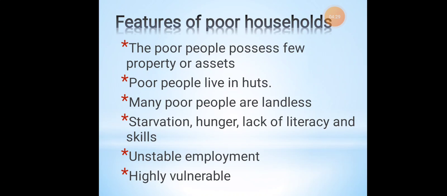The features of poor households are as follows. The poor people possess few properties or assets. Few property or assets in the sense that they might have only a small house, and they can't even have minimal consumption of food. They are known as the poverty level people. Poor people live in huts. Even the people who didn't have proper money to construct a good house live in huts. During the rainy season and the winter season it is very problematic for them. These are also known as the poor people.